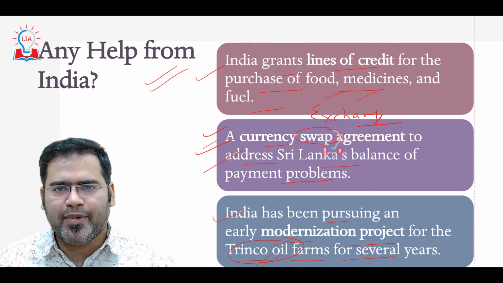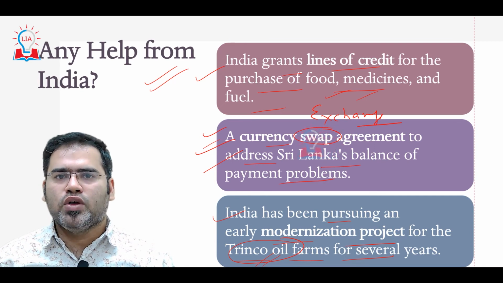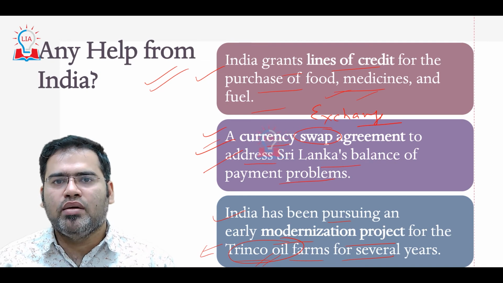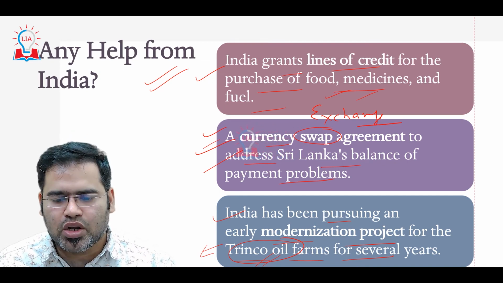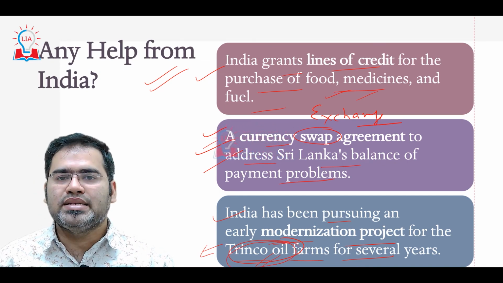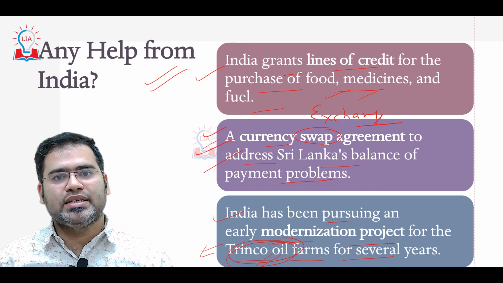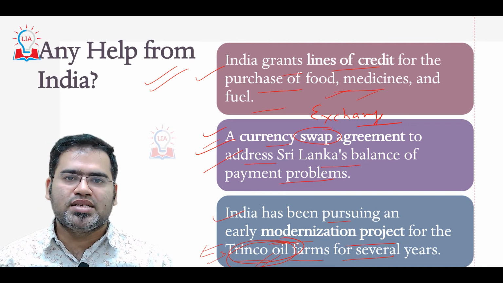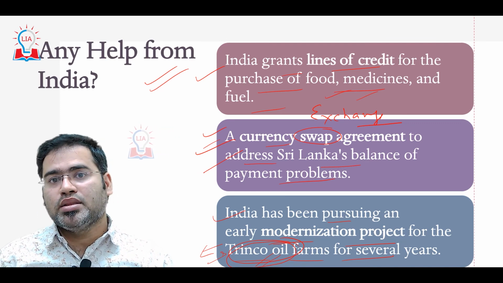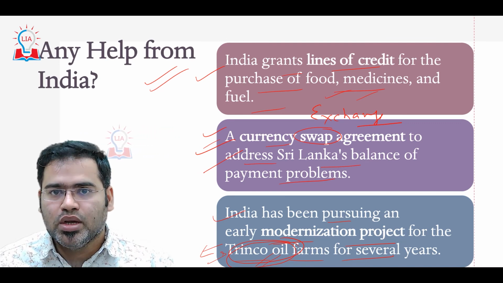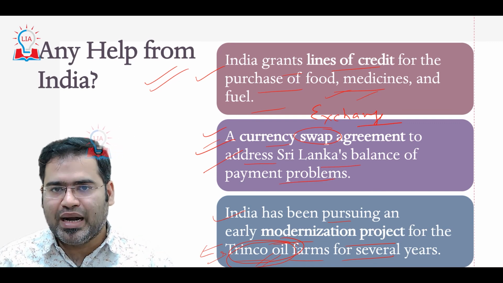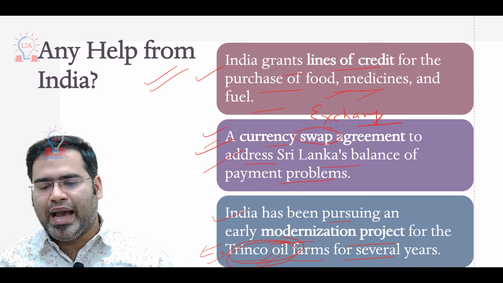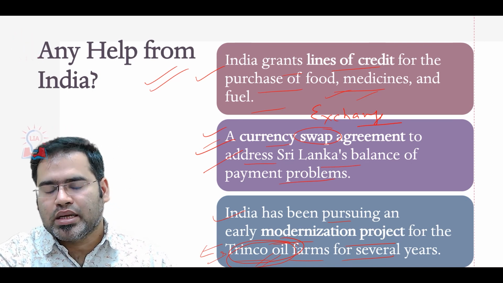Whenever there is an oil crisis, whenever the price of oil increases, India can take oil from here itself, or whenever oil is available at a cheap rate, India can purchase that oil and keep it here as a reserve, so that whenever oil prices increase, India can use its own oil to protect its economy. Because if we see Indian trade, the biggest part is oil only. So these are the things India is doing to help the Sri Lankan government.